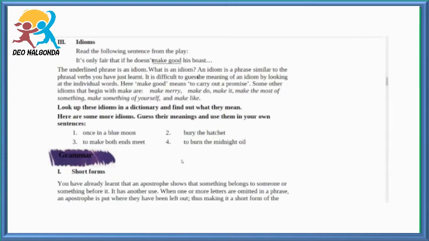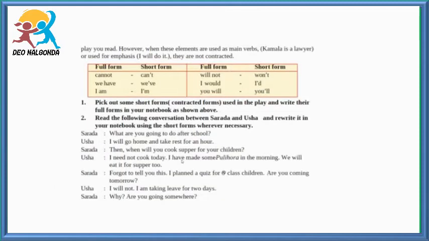Words together. We have to make friendship of the two words. Okay, you have already learned that an apostrophe shows that something belongs to someone or something before it. It has another use. When one or more letters are omitted in a phrase, an apostrophe is put where they have been left out, thus making it a short form of the phrase.